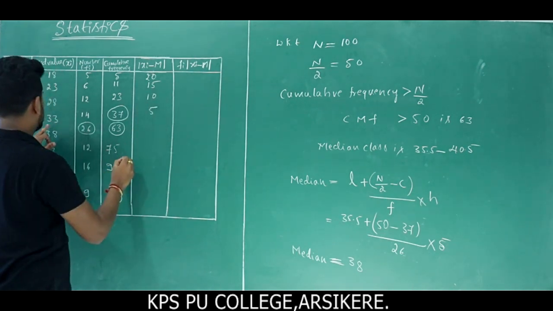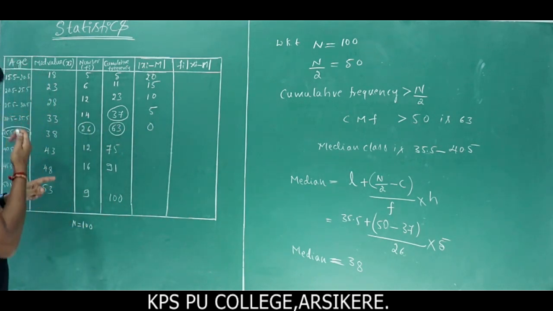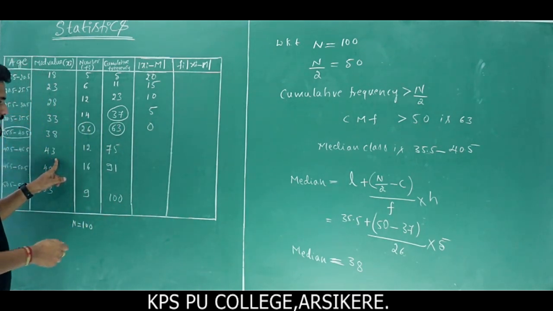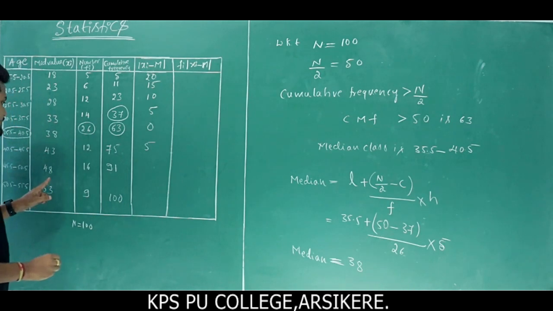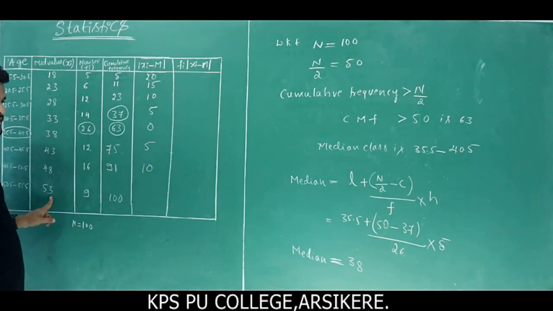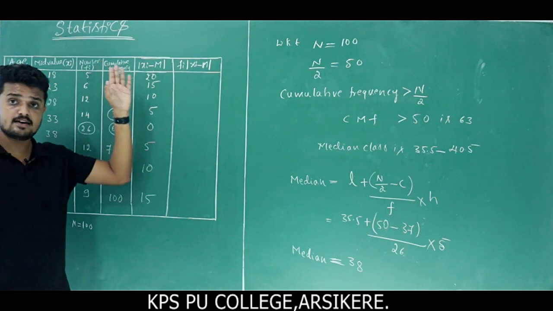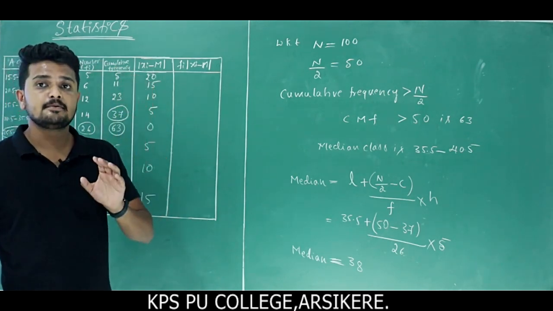Next one is 5. Next 38 minus 38 is 0. Next 43 minus 38, we get 5. 48 minus 38, we get 10. Next 53 minus 38, we get 15. So this is the value of mod xi minus median value.